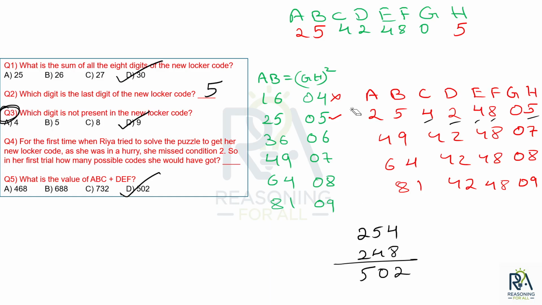Right? So question 4 is asking about not using condition 2. If condition 2 is not used, how many possible codes will there be? There will be 4 possible codes. Okay? I hope the overall solution is clear and the approach is understood.